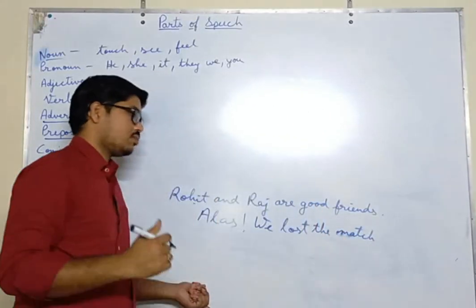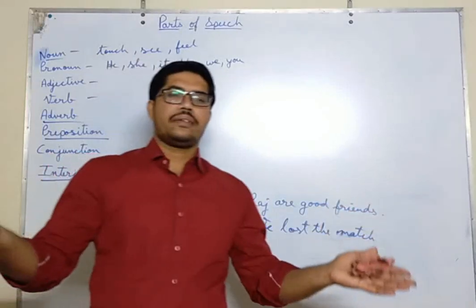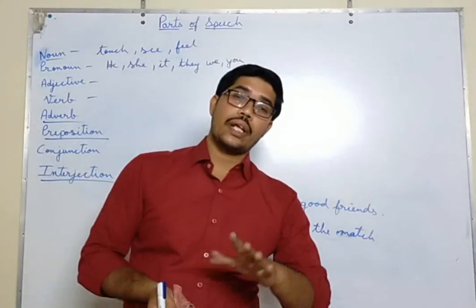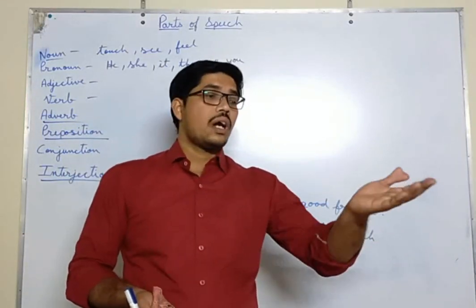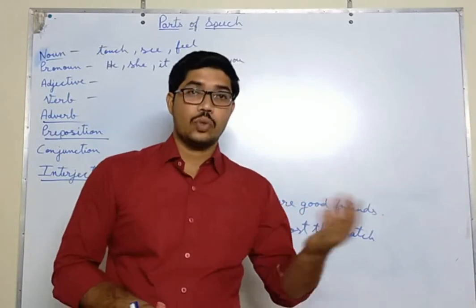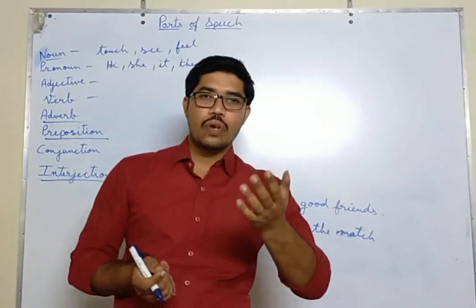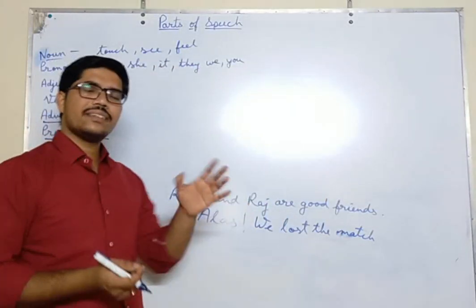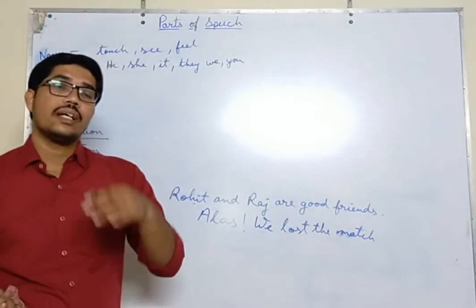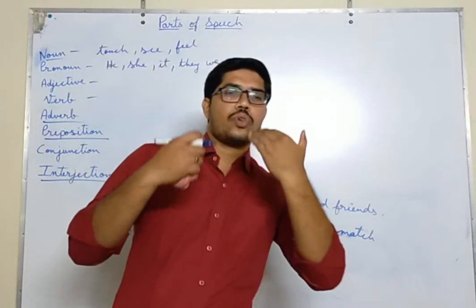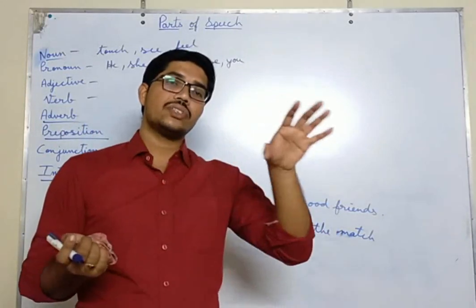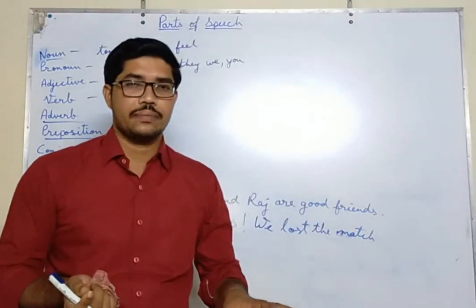Alas, we lost the match. Or hooray, we have won the match. So hooray is an interjection. Oh, how bad the situation is. Wow, how lovely you look. So wow, alas, hooray, these all are interjections. The word that you use to express your strong feelings or emotions is called an interjection. Is it clear?